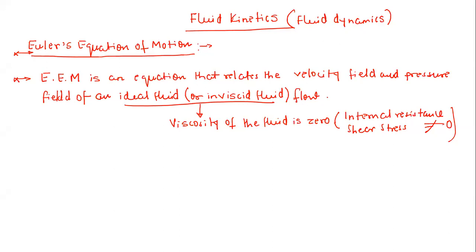See, it can happen, as I said, many engineering fluids. If you see water flowing over the surface of a road, let's say you drop a bucket of water over the road, you will observe for some time that the flow of water is very smooth over the road surface. So you can say that the internal resistance among the layers of water is almost negligible, which means the viscosity of water is almost negligible.